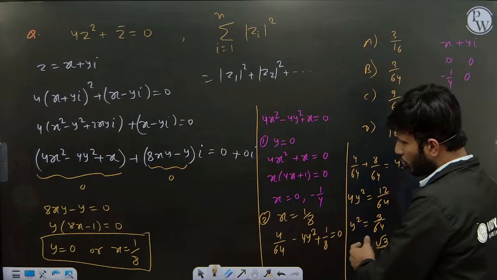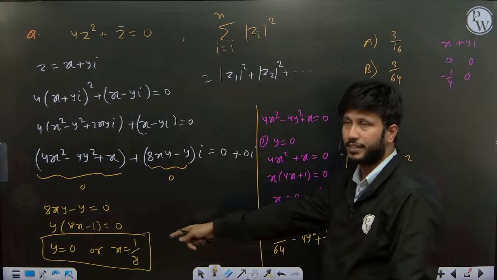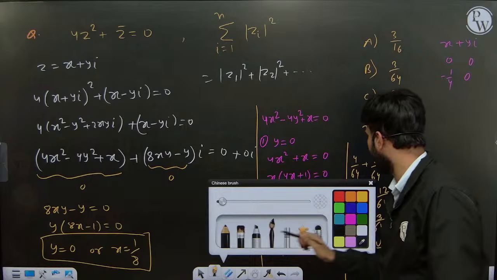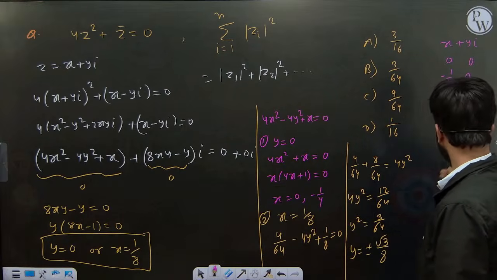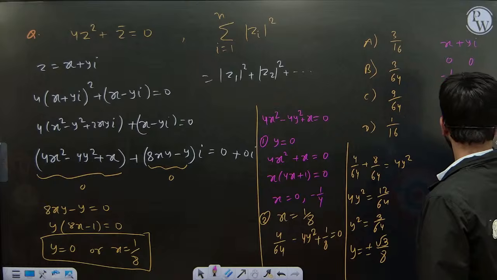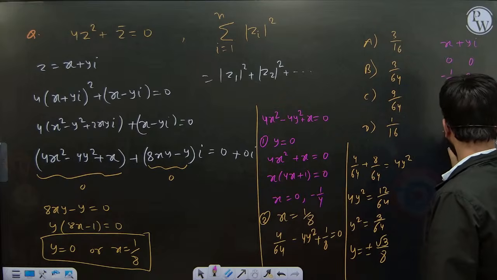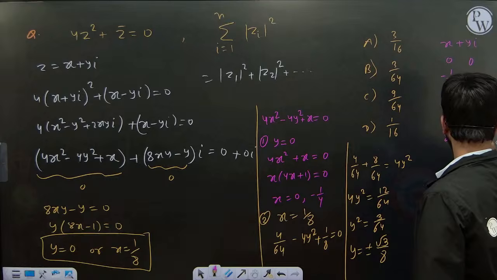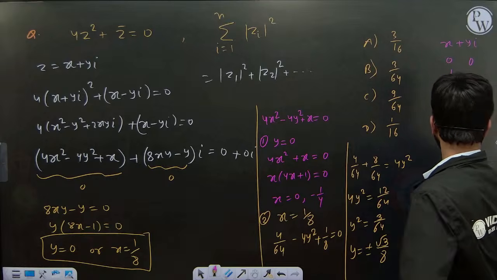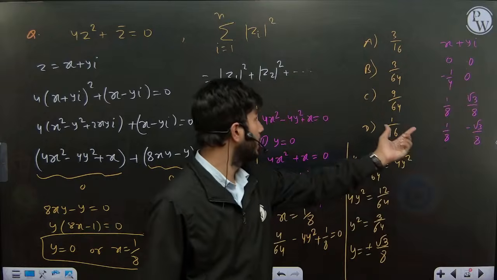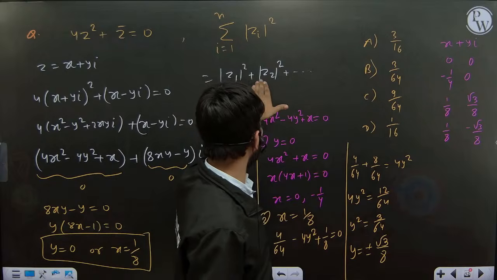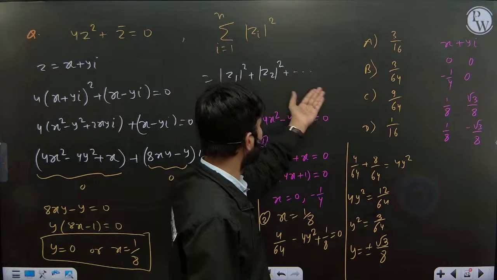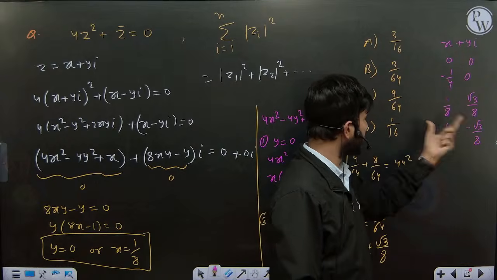So we got these two solutions when x is equal to 1 by 8. Our next solutions are when x is 1 by 8, y is equal to root 3 by 8, and x is equal to 1 by 8, y is equal to minus root 3 by 8. So we have these 4 solutions for z. Just find the mod in each case, and mod z square is what they are asking. So find the magnitude in each case and add all.